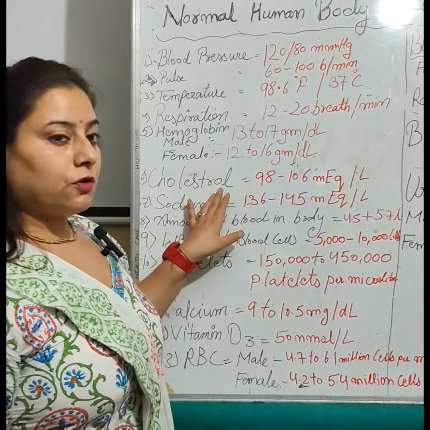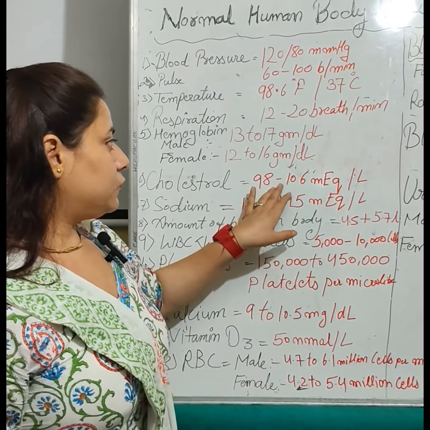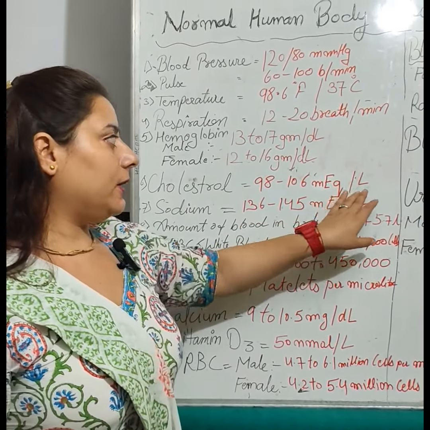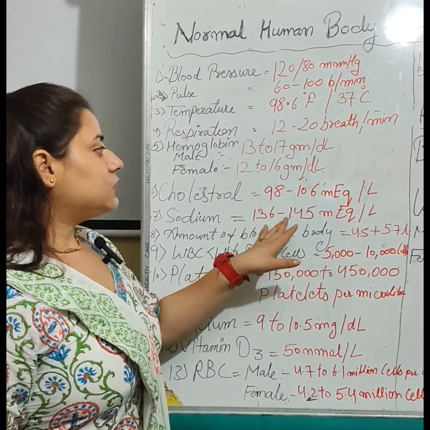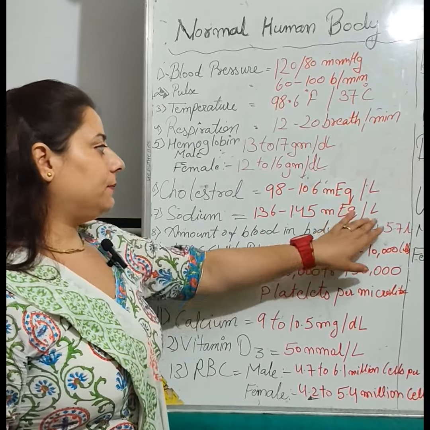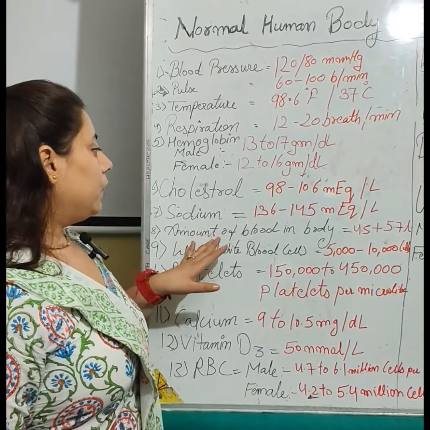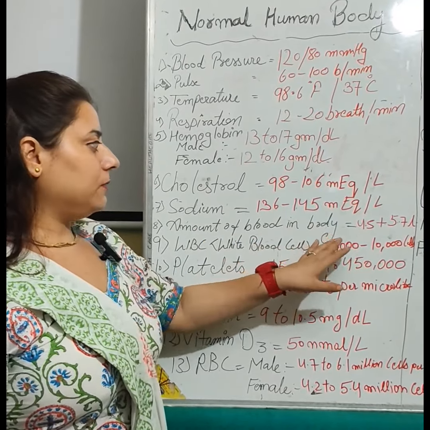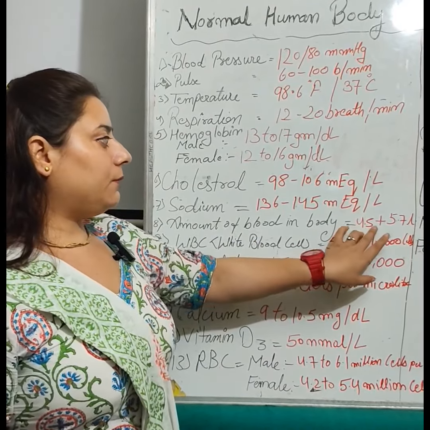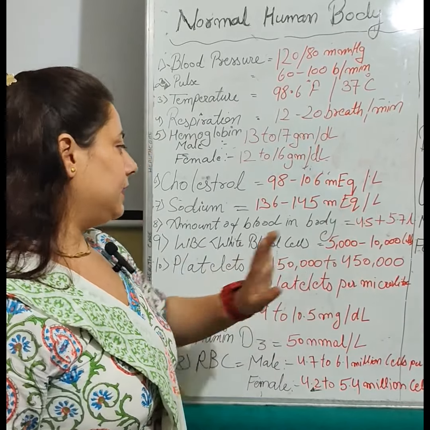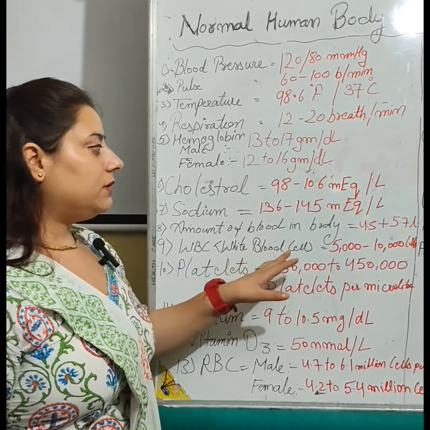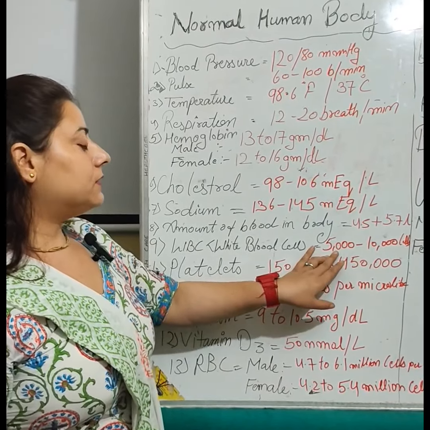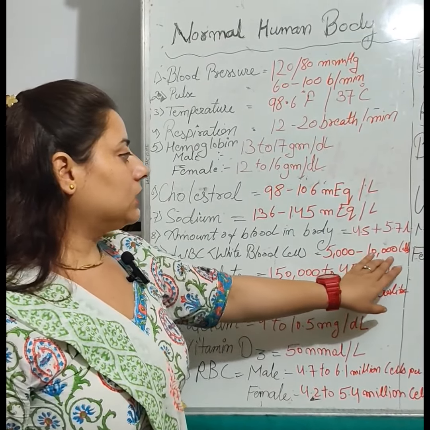Then normal cholesterol value is 98 to 106 milliequivalent per liter. Then sodium 136 to 145 milliequivalent per liter. Then the amount of blood in the body is 4.5 to 5.7 liters. Then the normal value of WBC, that is white blood cells, is 5,000 to 10,000